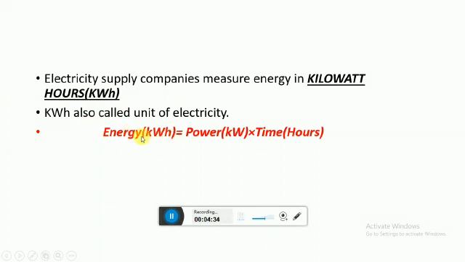So the formula for energy, keep in mind, energy will be in kilowatt hour. We will use this unit. Power will be in kilowatt, so the unit will be not in watt, but in kilowatt, and time will be in hours, not in seconds or minutes. If the time is in seconds or minutes, we will convert that into hours. So energy in kilowatt hours equals power into time.